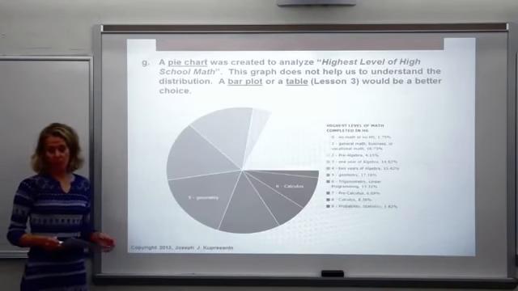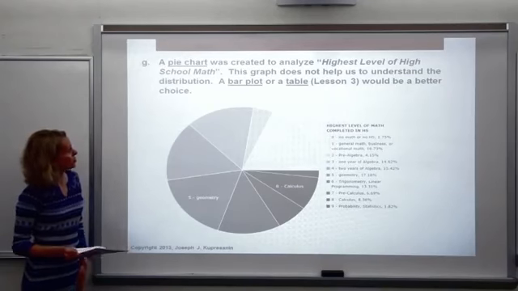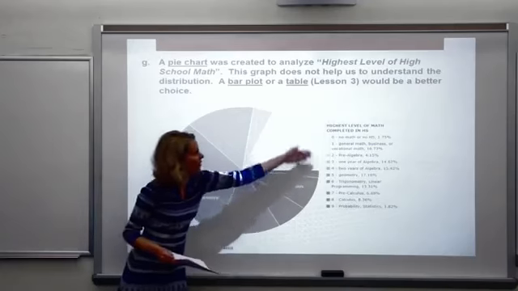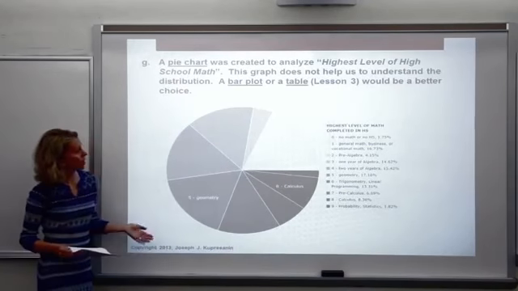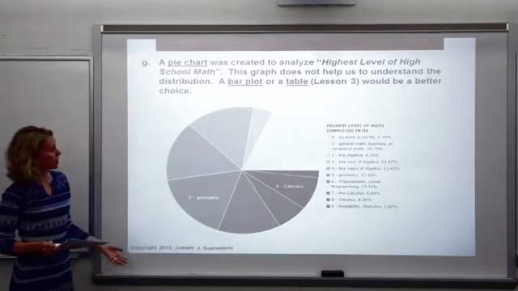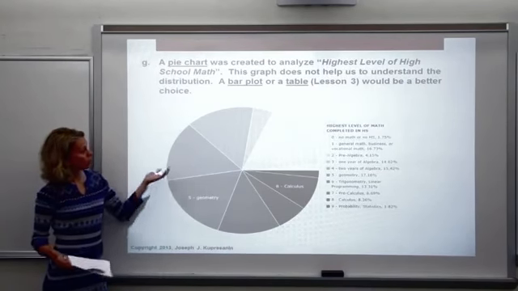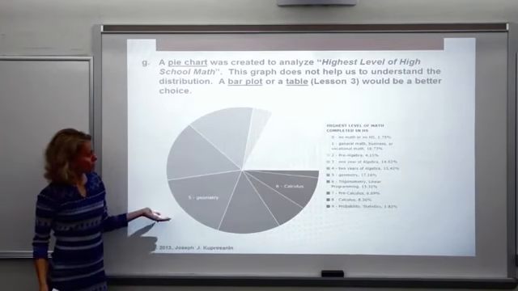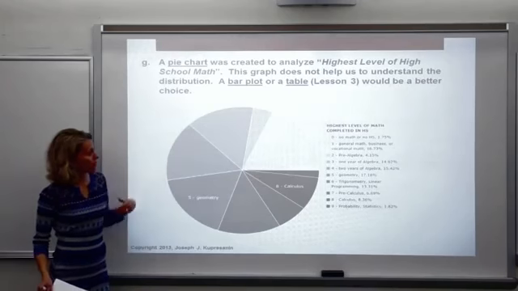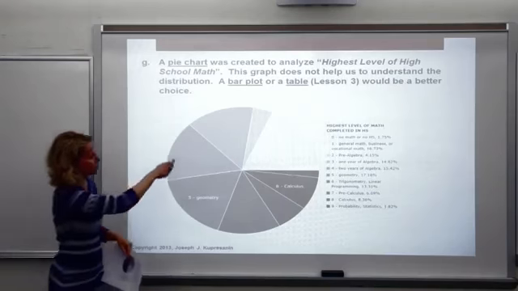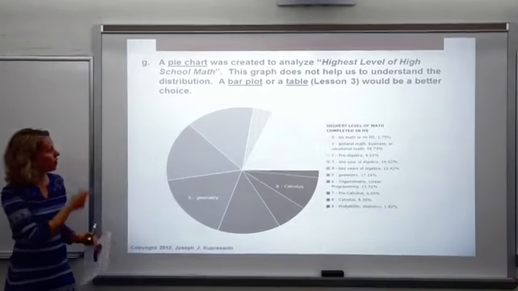This is a pie chart for the highest level of high school math. And you see this one's rather busy. There's an awful lot of categories here. And so this graph is not extremely helpful in understanding the distribution. A bar plot or a table, which we'll look at in lesson 3, would probably be a better choice for the variable highest level of math completed in high school. So there's too many categories here with this one. Probably better off with a bar plot.